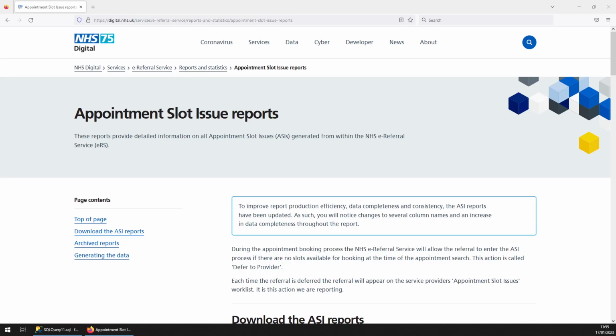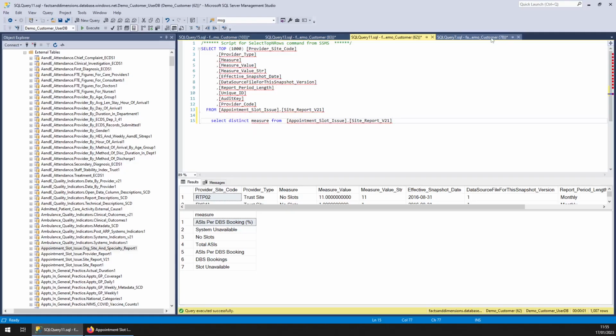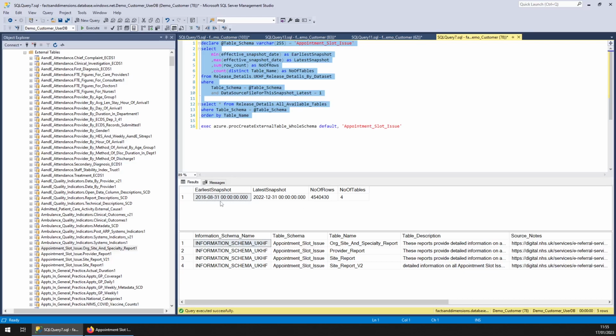In this one we'll cover appointment slot issue reports. This is a fairly useful dataset and it's quite detailed. I'll just show it to you now. So we've got data going back to August 2016, and as at now there's 4.5 million rows of data, so a lot of data. Have a quick look at what's in there.